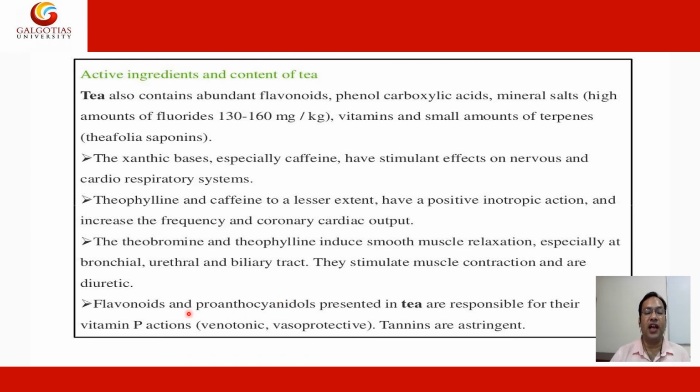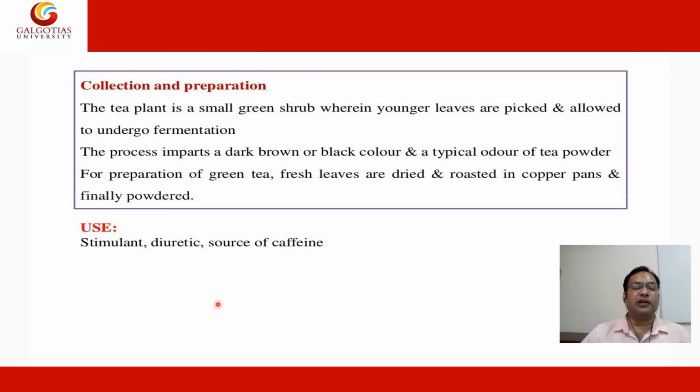Flavonoids and proanthocyanidins present in the tea are responsible for the vitamin P action, venotonic and vasoprotective action. Tannins have astringent actions.